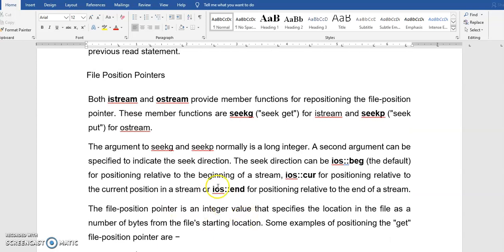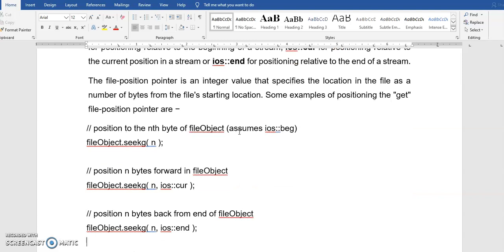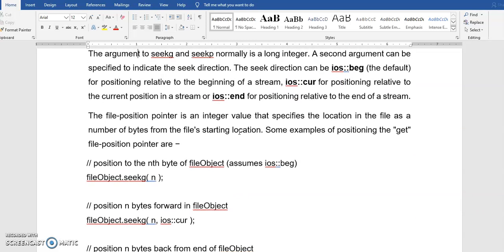file position pointers. So I use seekg for istream, seekp for ostream. Here again it has different modes, from the beginning or from the end. So three different modes. Beginning is the default, where the cursor is always from the beginning. CUR, cursor, means from the point where the cursor currently is, from that point I want to read. End is always at the end of the file. So this is the syntax for it.